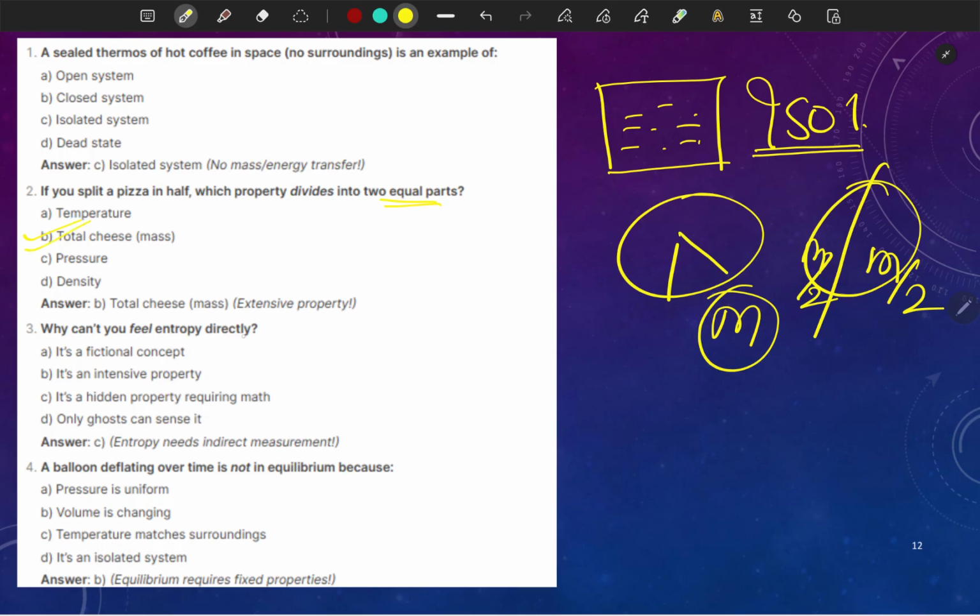Why can't you feel entropy directly? Entropy is a measurement of randomness from a statistical point of view. We can't measure it directly, so there are indirect methods to measure the entropy value. It is a hidden property requiring math. So this is the concept here. Only ghosts can sense it? No bro.